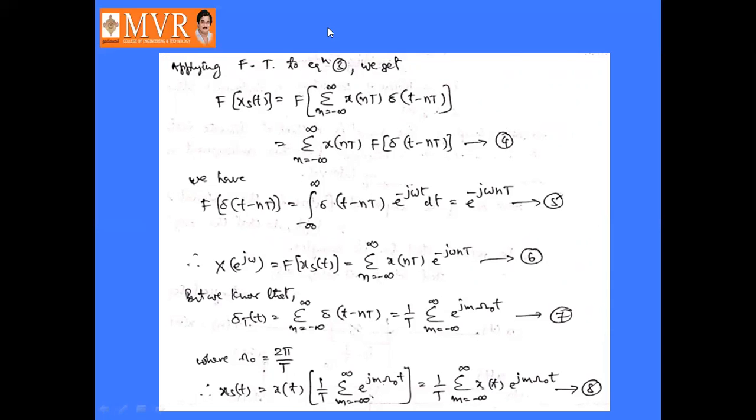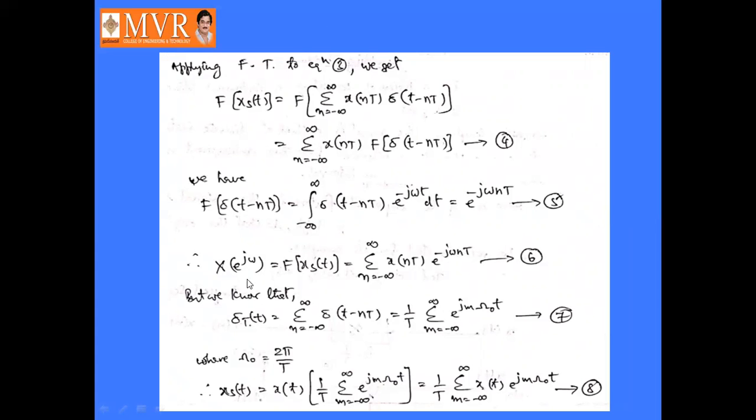So here it is nothing but a shifting property. Fourier transform of delta of t minus nT is the integral of delta of t minus nT into e power minus j omega t dt, right? At t equal to nT, the value of delta of t minus nT is 1. That's why it will become e power minus j omega nT. That is equation number 5.